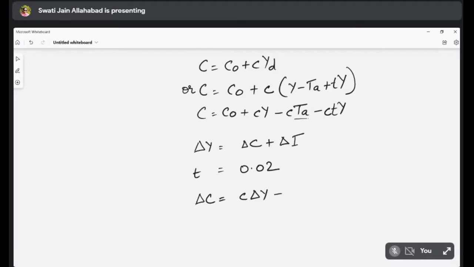So delta TA will become 0. Therefore, this whole component will become 0. So C delta TY, that's how it will look, plus delta I. Now if you try to solve this, delta Y is equal to C delta Y minus C delta TY plus delta I.